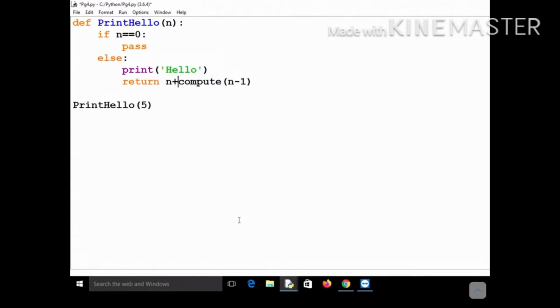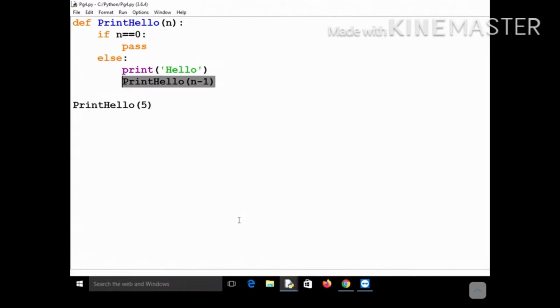So you are actually expecting a value from the next function call, and that value was compute n minus 1, isn't it? If the next function call is not returning any value, then you will not be able to compute this particular value. But here, when you are trying to print hello, you are actually not expecting anything from the next function call.